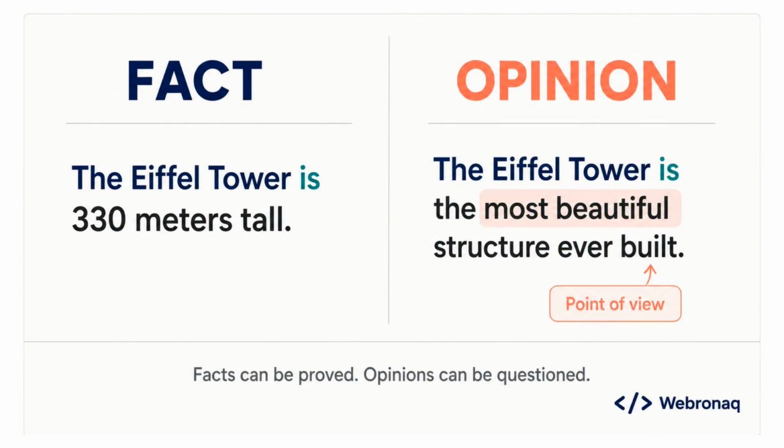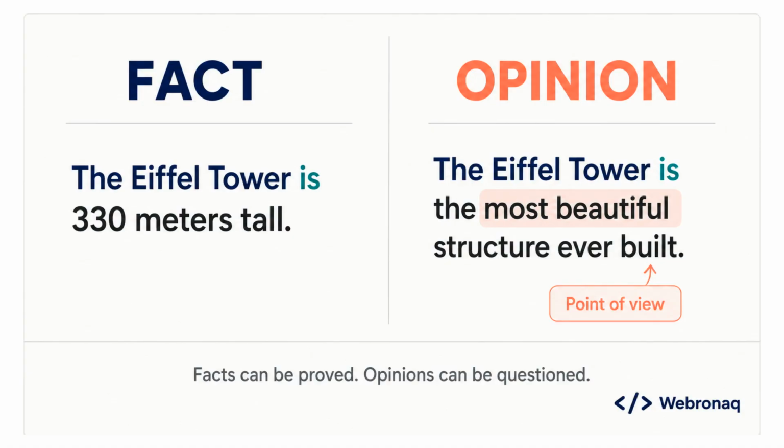Alright, so we covered facts in the last slide, statements you can verify with evidence. Now let's look at the other side. An opinion is a personal view or judgment. It can't be proved true or false, because it depends on how someone feels or what they believe. Here's the contrast. The Eiffel Tower is 330 meters tall. That's a fact. Measurable, checkable.